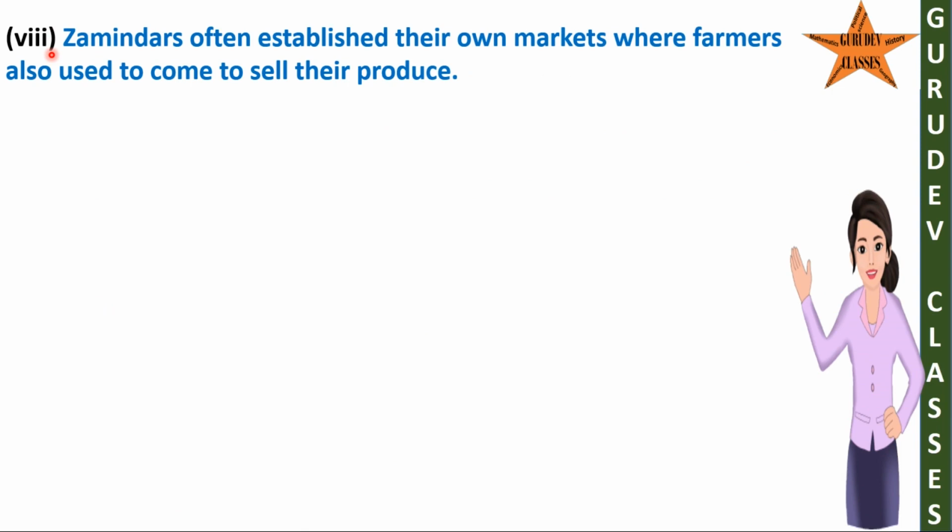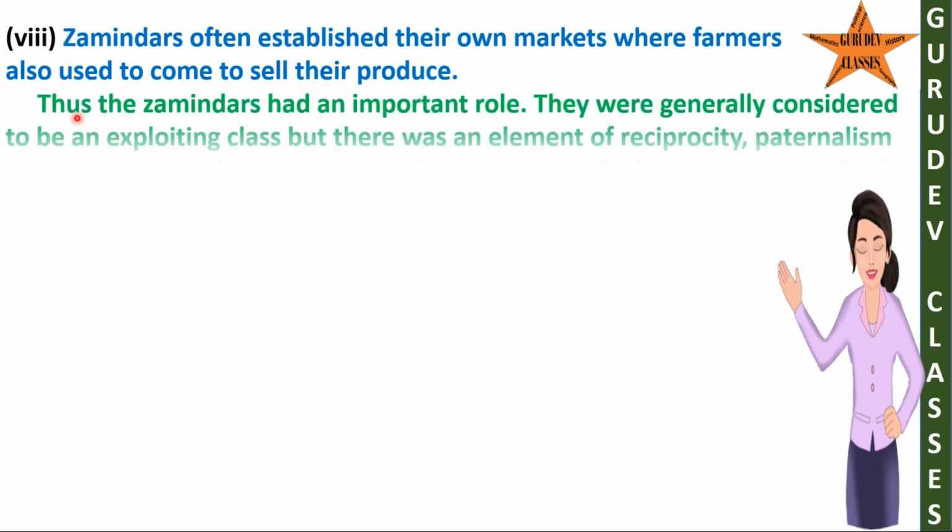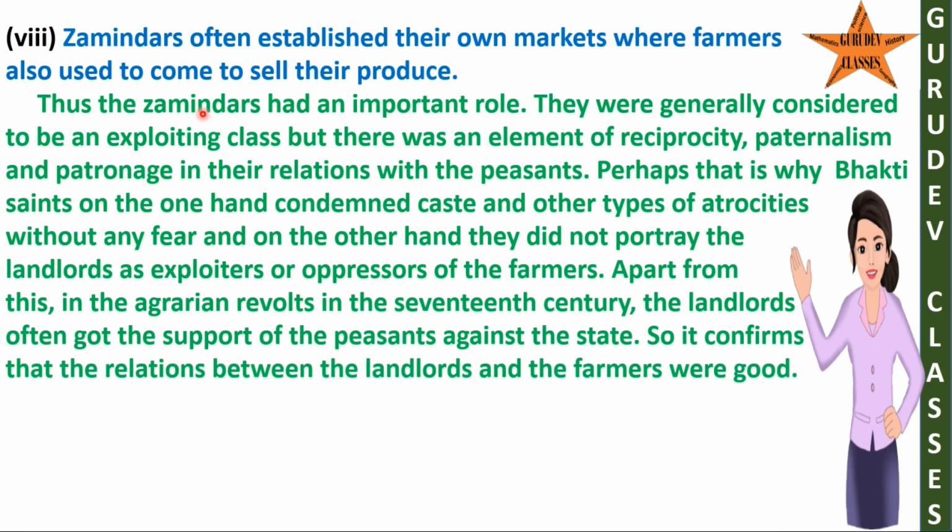8. Zamindars often established their own markets where farmers also used to come to sell their produce. Thus the zamindars had an important role. They were generally considered to be an exploiting class, but there was an element of reciprocity, paternalism and patronage in their relations with the peasants.